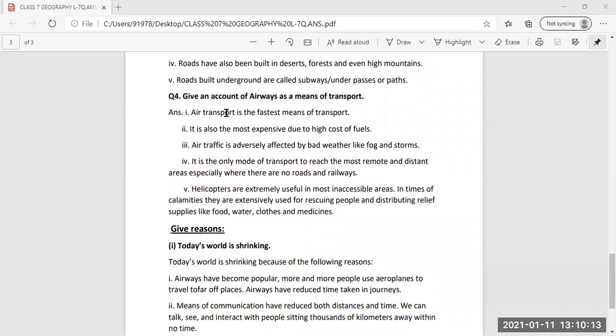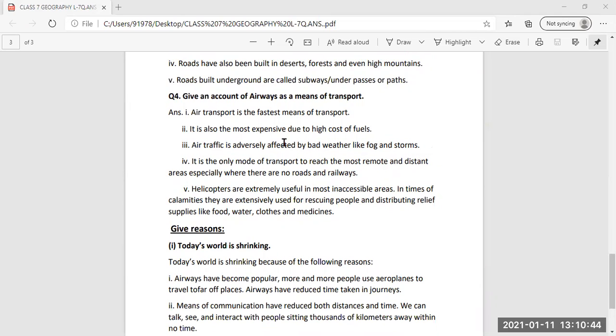Then, fourth question: give an account of airways as a means of transport. So, here you can write down the account on airways. Air transport is the fastest means of transport. It is also the most expensive due to the high cost of fuel. Then it is the only mode of transport to reach the most remote and distant areas. Remote means it is not easy to reach those places.